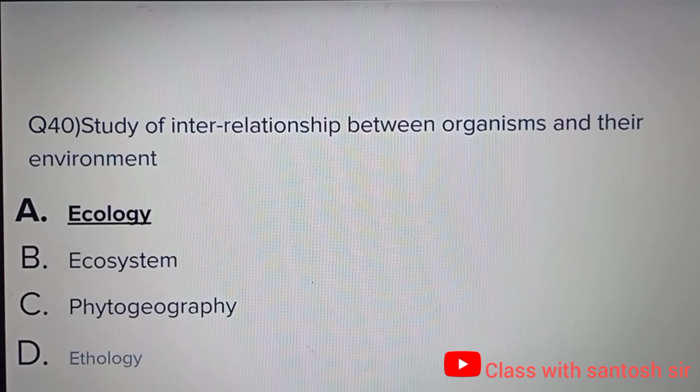Study of interrelationship between organisms and their environment is ecology, ecosystem, photogeography, ethology. Correct answer is ecology. So these were the 20 important questions from chapter 3, ecosystem and biodiversity. Very soon we will be discussing multiple choice questions from chapter 4, pollution as well.